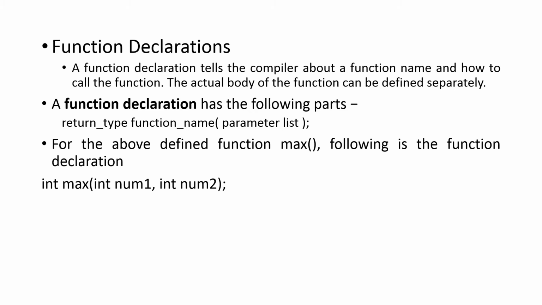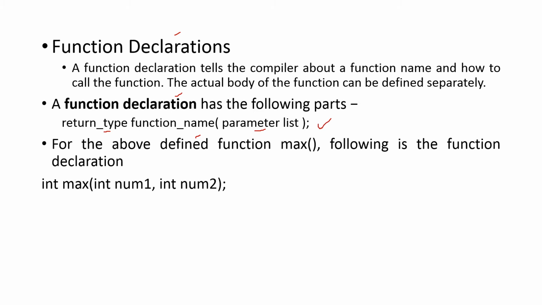Now we know how to define a function. Next is function declaration. A function declaration tells the compiler about a function name and how to call the function. The actual body of the function can be defined separately. A function declaration has the following parts: return type, function name, and parameter list, and then a semicolon.